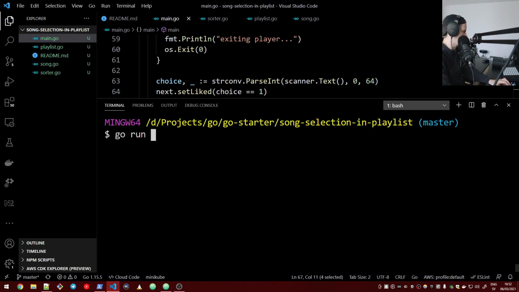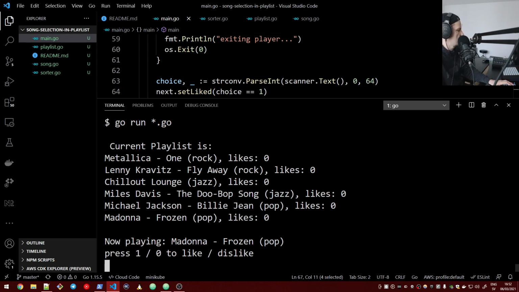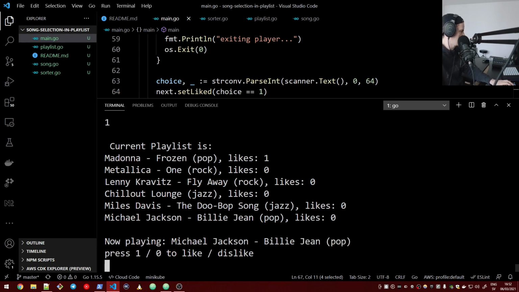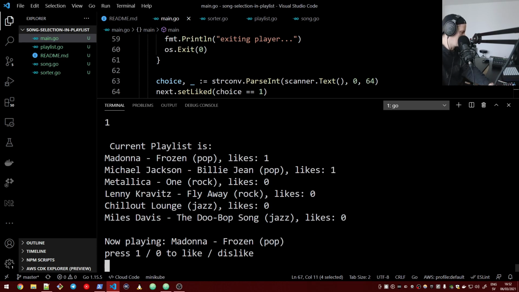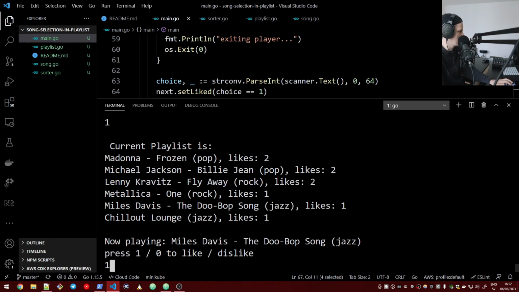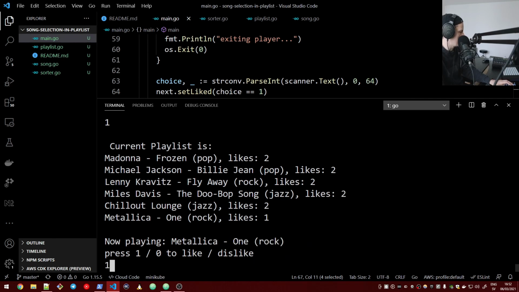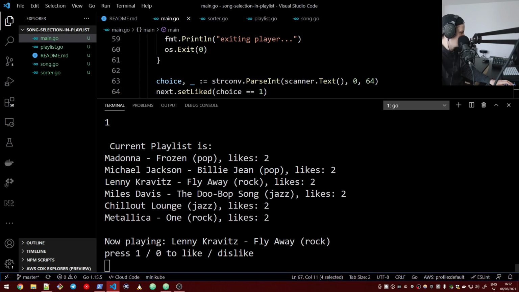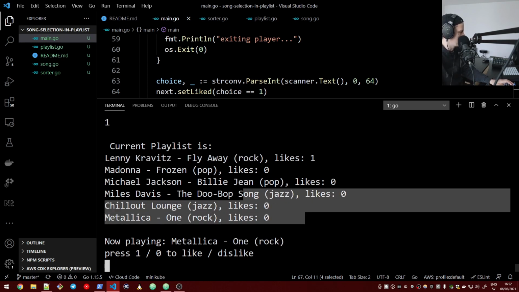Let's see. Go run everything.go. 0 likes, all of them. We like it. So now this is on top. We like this one too. So now, as you can see, they are all sorted by likes. They are no longer scattered, so it's a bit easier to follow through what's happening with this application. Now it just goes through all the songs, and now that we have liked everything twice, when we like this one, everything is being reset.